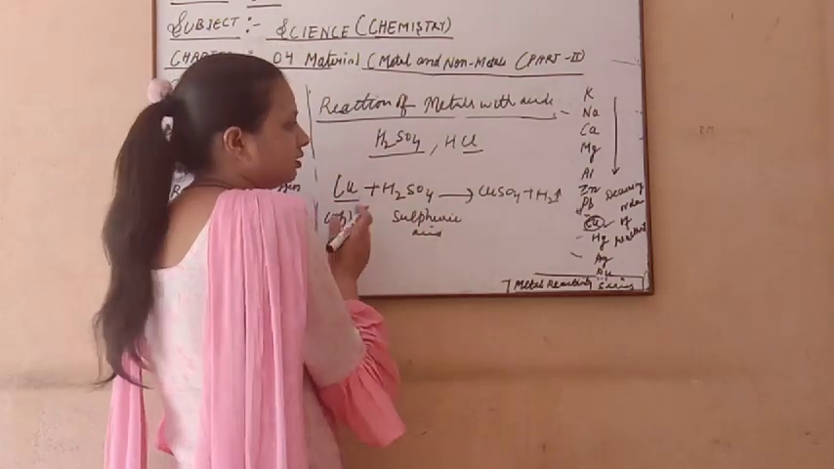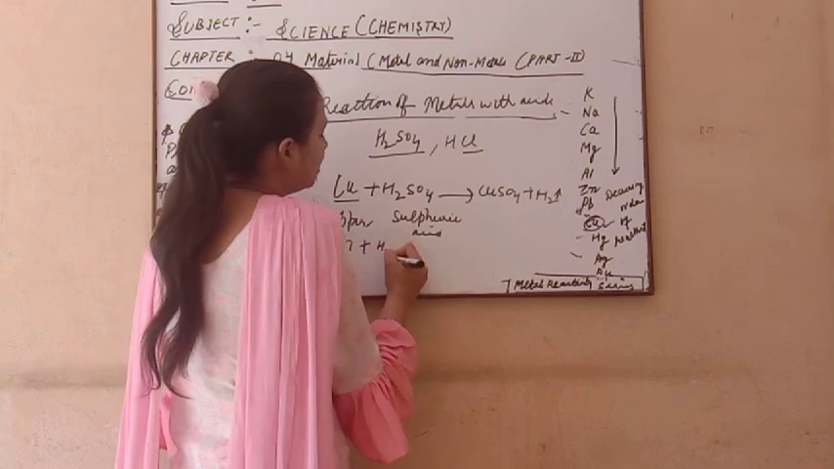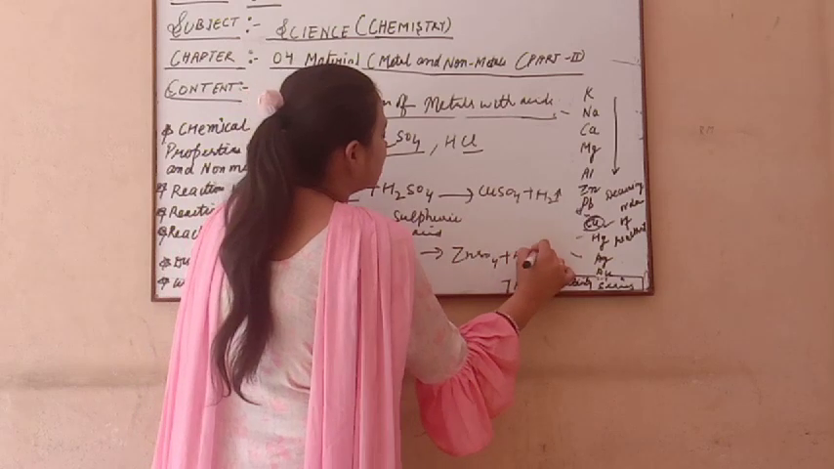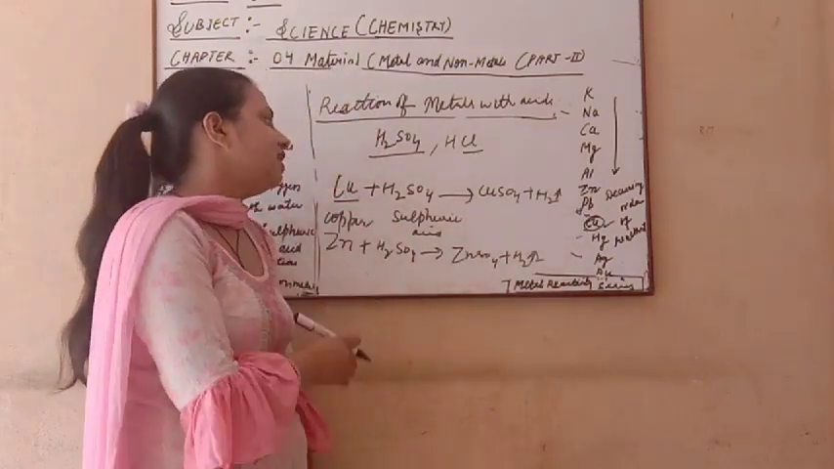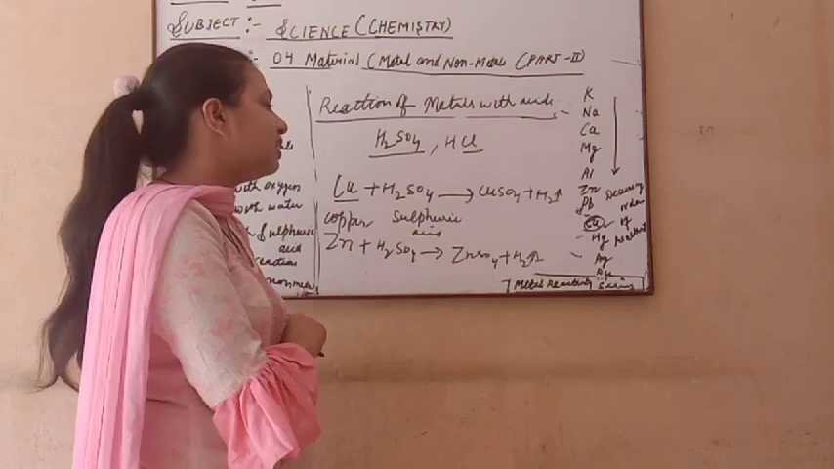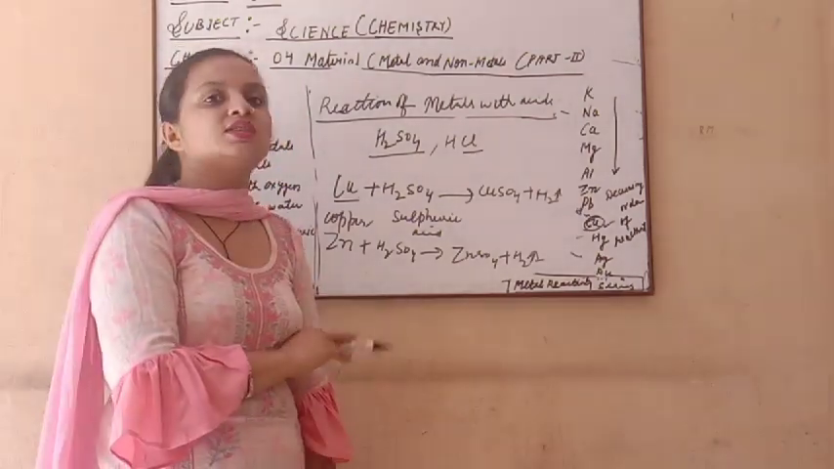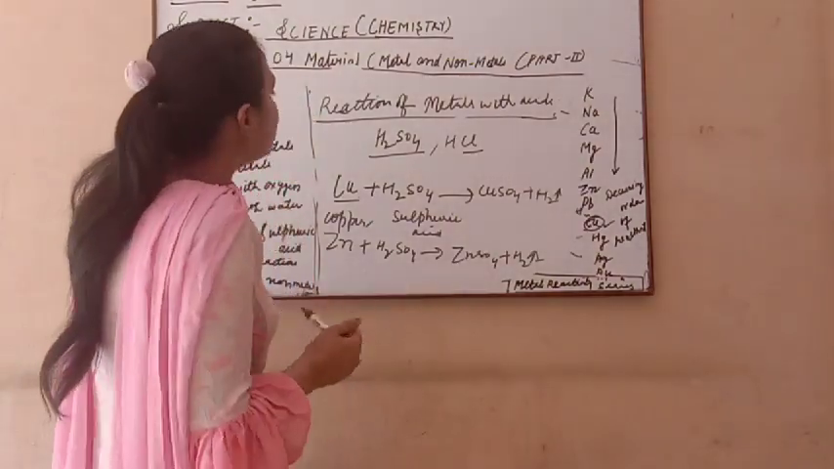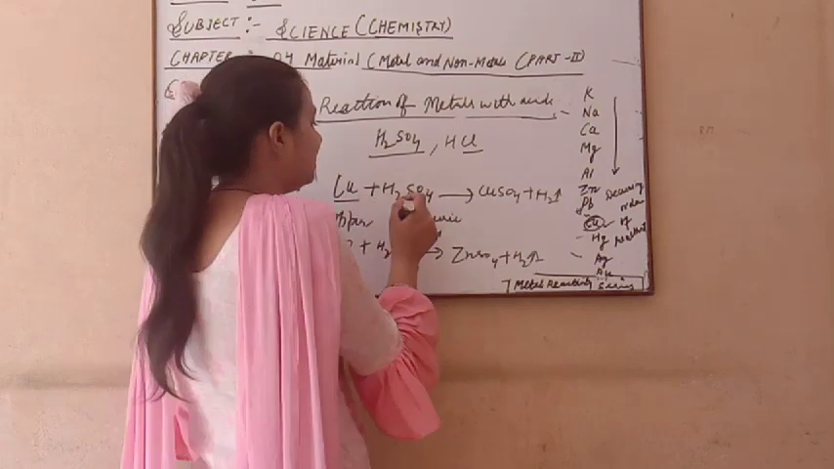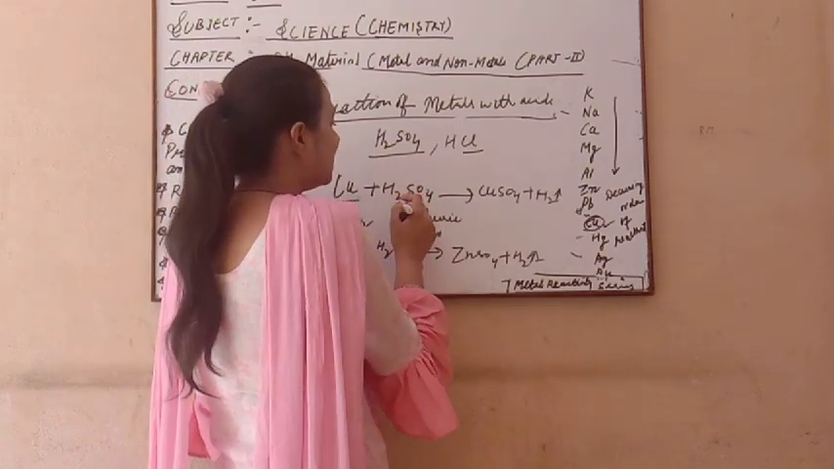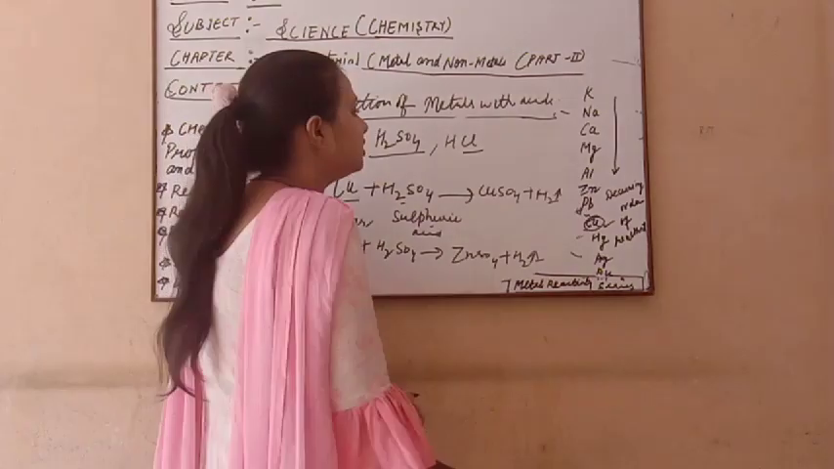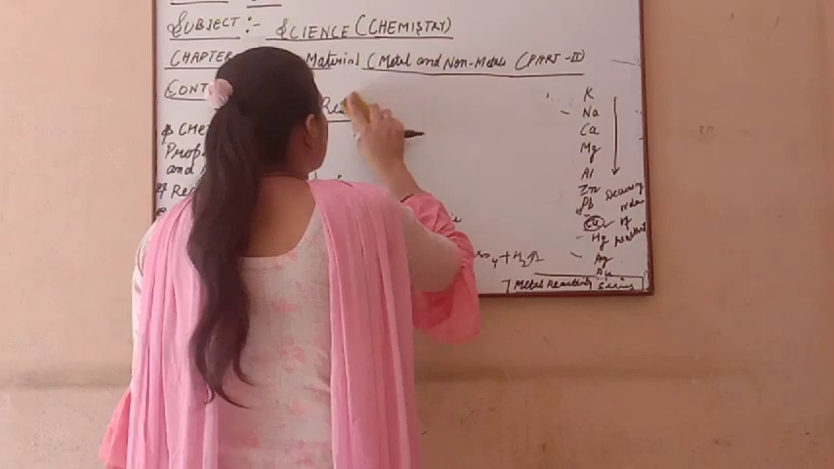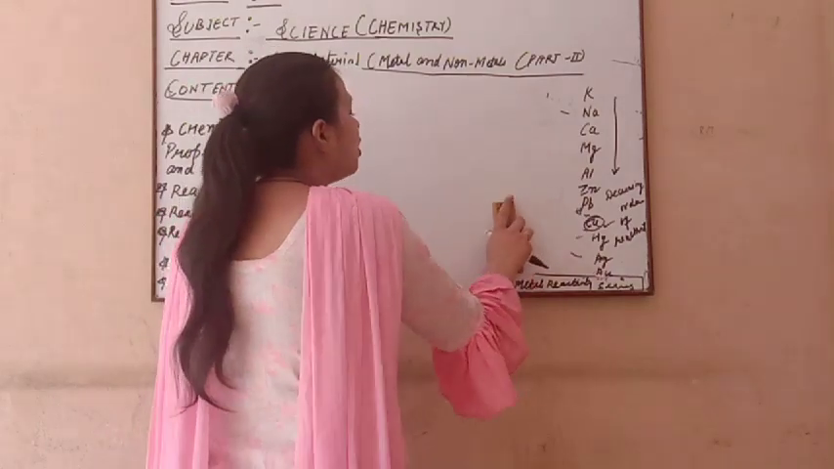If I take zinc also, then what will happen? ZnSO4, zinc sulfate, is made, and hydrogen gas is released in this case too. So when a metal reacts with acid, it always makes the sulfate of the metal and hydrogen gas is released. Now the question is whether all the metals are displaced from there. This is based on the displacement reaction, which we will discuss now. And for the reaction of non-metal with acid, no reaction takes place.